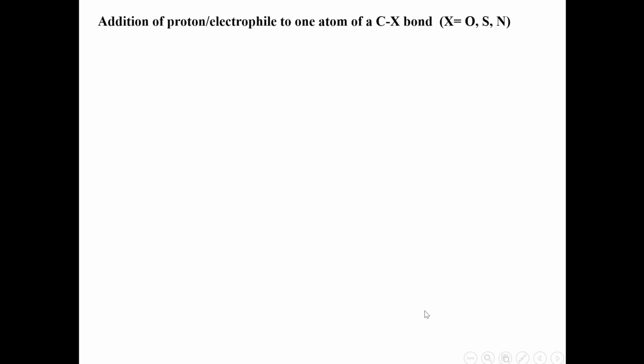We can generate the carbocations by adding a proton or electrophile to a C=X bond where X is oxygen or sulfur or nitrogen. The protonation of this pi system takes place, giving rise to an electron deficient X. To satisfy this electron deficiency in X, pi electrons move, creating a carbocation over here.